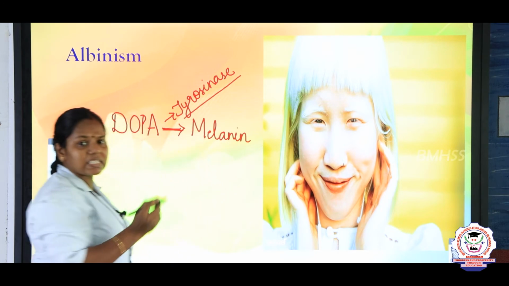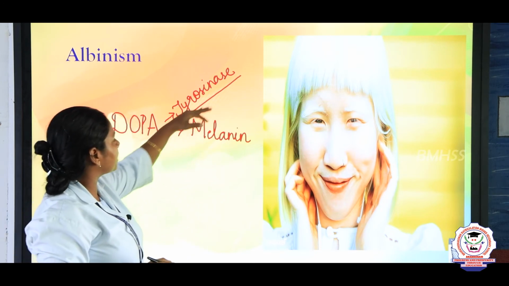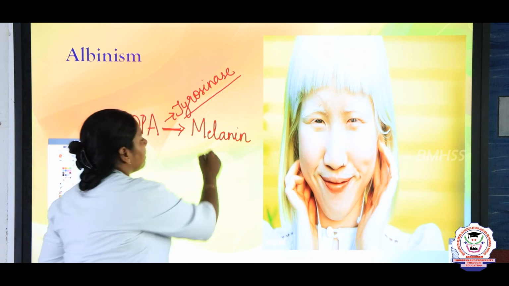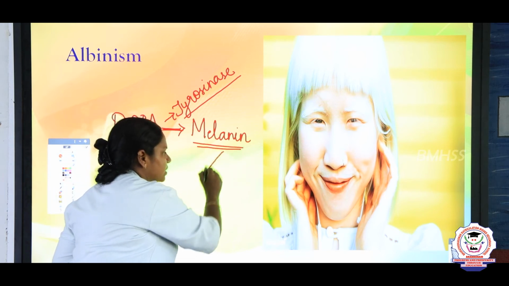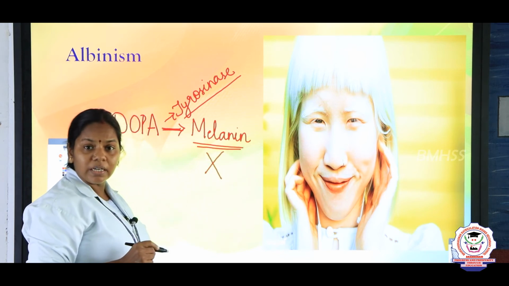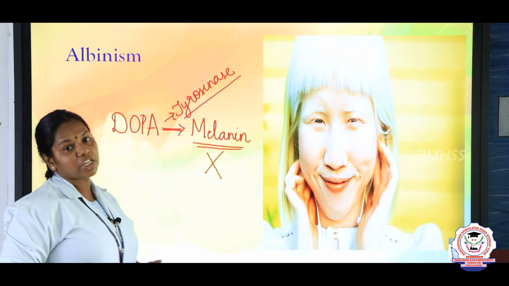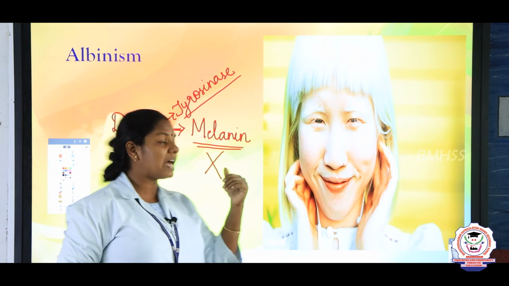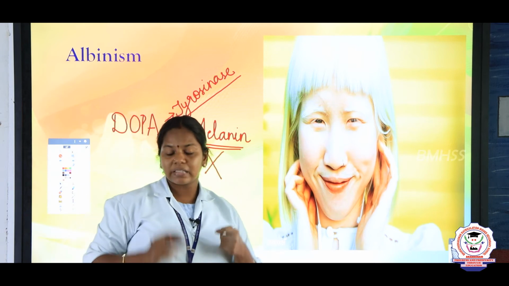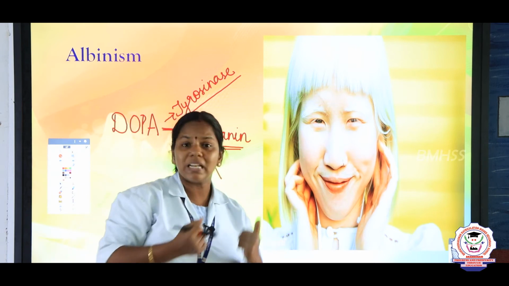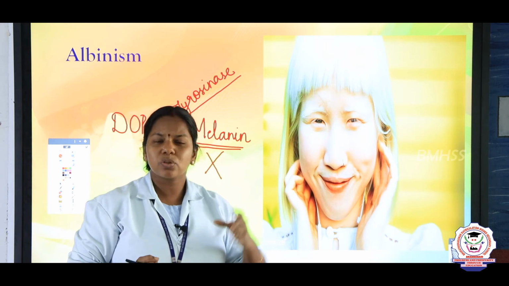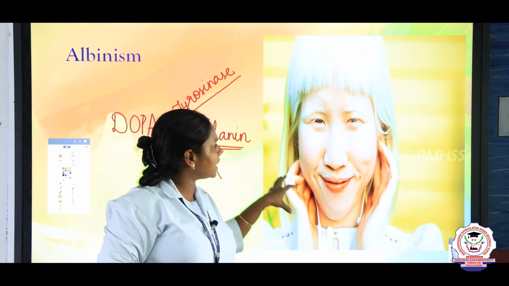And if there is a defect in the gene producing the tyrosinase, what happens? The melanin is not produced. So it results in light pigmentation of the skin, and it affects the eyes also, the iris. They cannot see normal sunlight also, right? So these are all the defects of the albino.